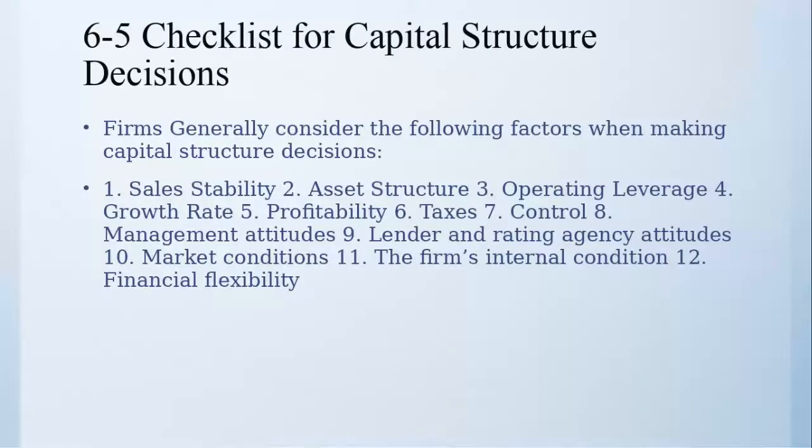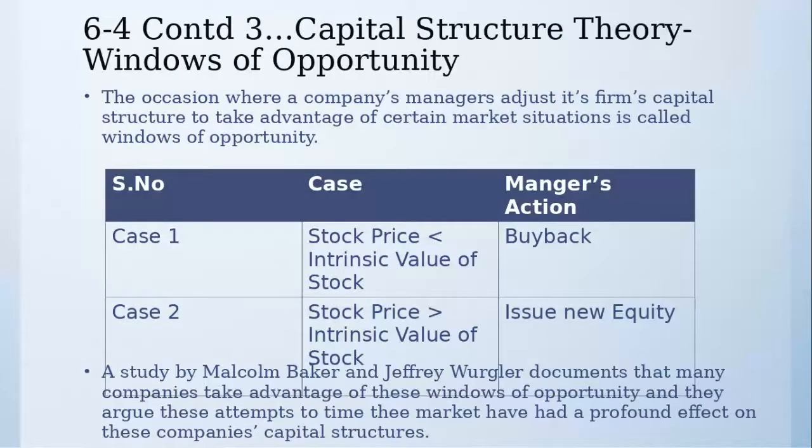The last slide was slide number 25, and in it there were windows of opportunity. To go back again, this was the case of buyback when the stock price was low and the stock was undervalued in the market, then the company would prefer buyback, and when the stock price was high, then the company would go for issuing